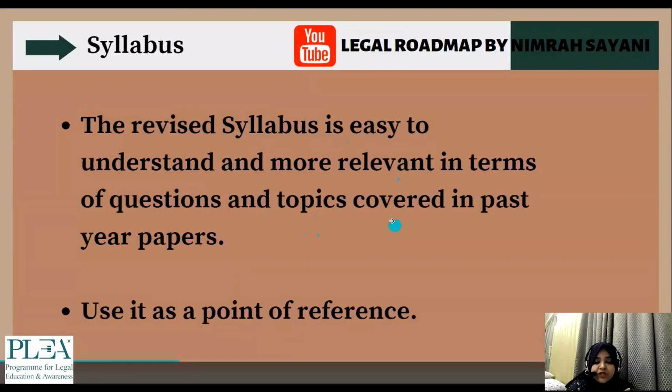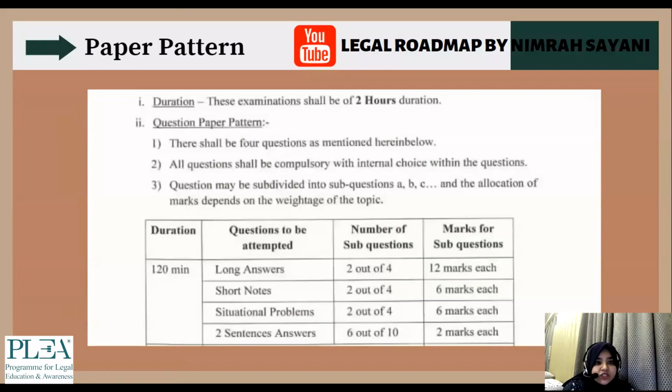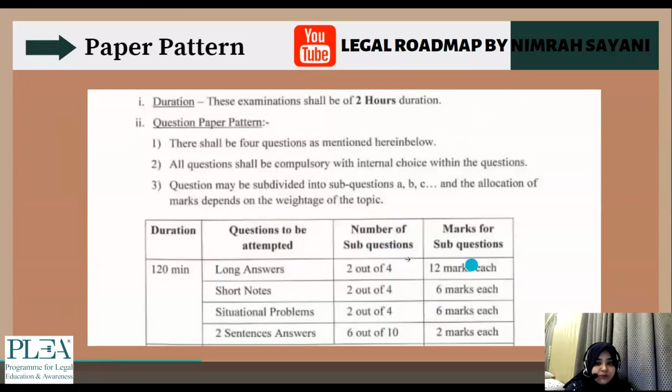Don't go ahead and completely forget what is mentioned in your actual syllabus, because I think you all are the last batch which would be referring to that syllabus. So this was the paper pattern, which we did not have, but you guys have. I had just gone through it once. You have 2 out of 4. We had 4 out of 6.